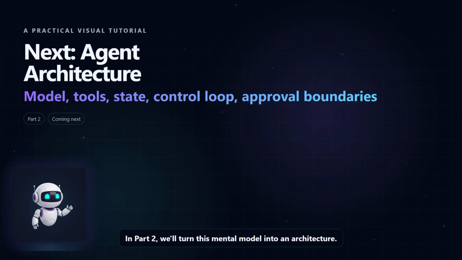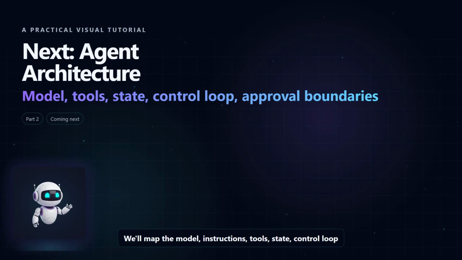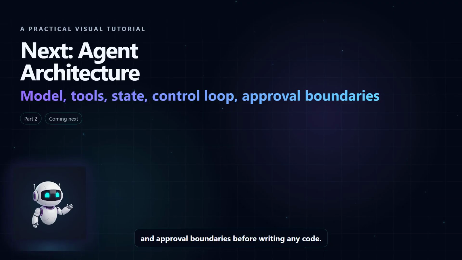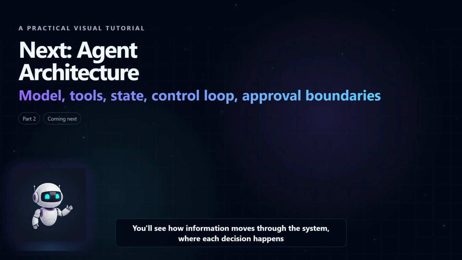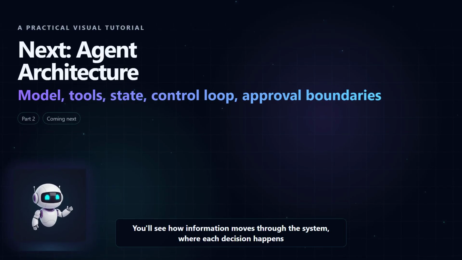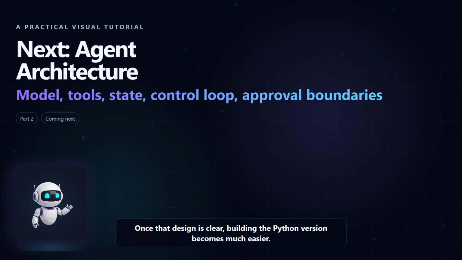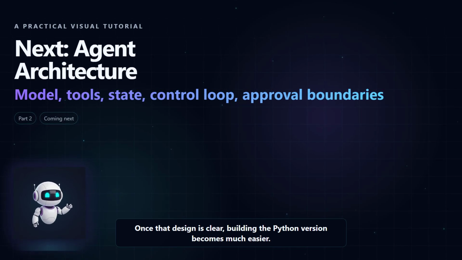In Part 2, we'll turn this mental model into an architecture. We'll map the model, instructions, tools, state, control loop, and approval boundaries before writing any code. You'll see how information moves through the system, where each decision happens, and how the pieces connect. Once that design is clear, building the Python version becomes much easier.